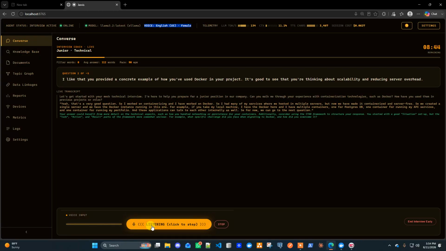I like that you provided a concrete example of how you've used Docker in your project. It's good to see that you're thinking about scalability and reducing server overhead. Your answer could benefit from more detail on the technical aspects, such as how you handled networking or persistence for your containers. Additionally, consider using the STAR framework to structure your response. You started with a good situation setup, but the task, action, and result parts of the framework were somewhat unclear. For example, what specific challenge did you face when migrating to Docker, and how did you overcome it?